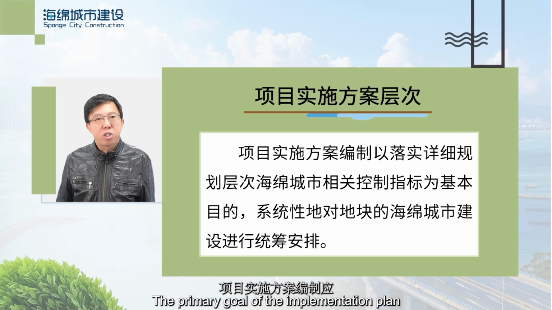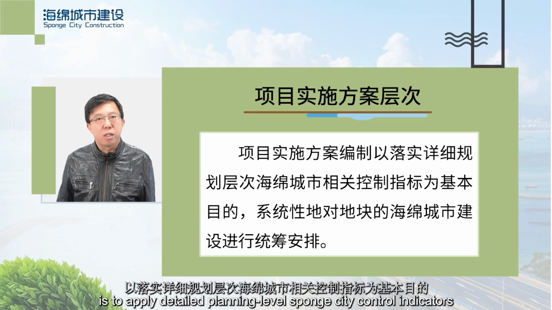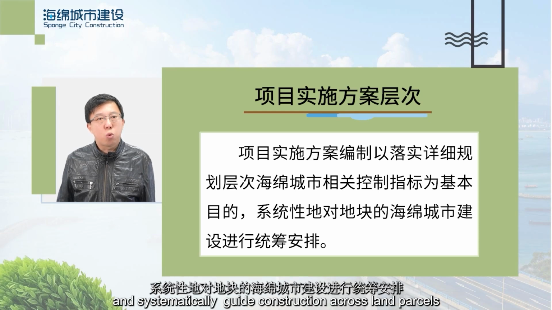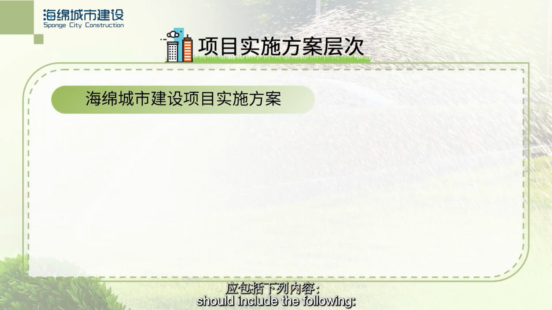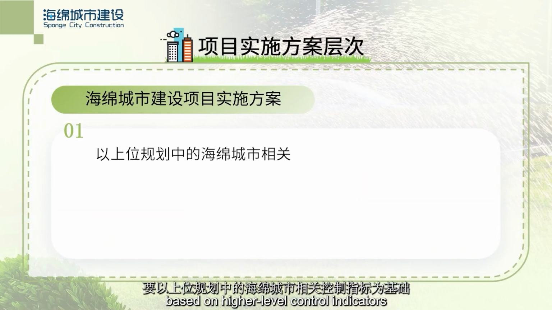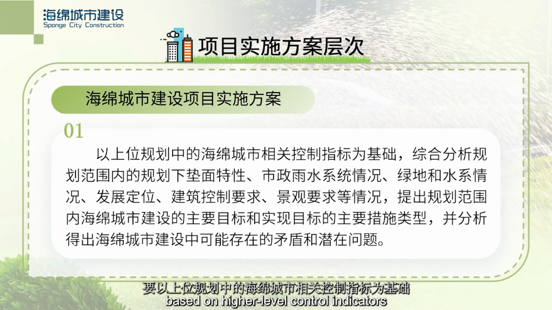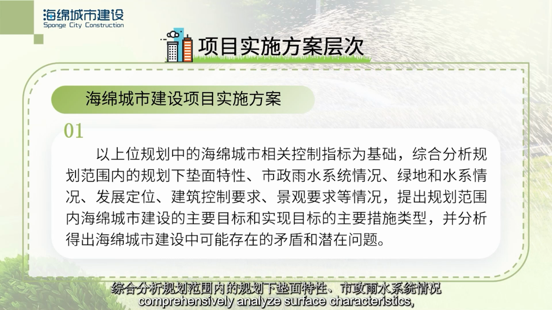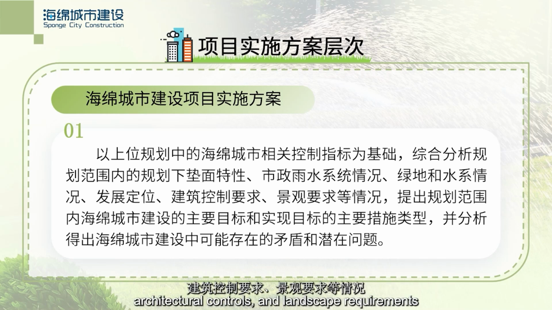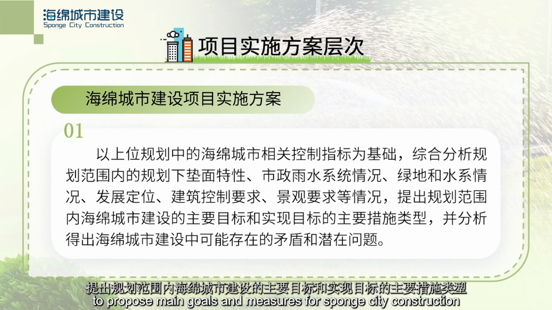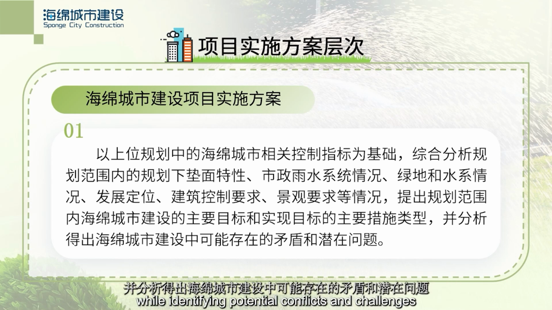The primary goal of the implementation plan is to apply detailed planning-level sponge city control indicators and systematically guide construction across land parcels. A sponge city project implementation plan should include the following. First, based on higher-level control indicators, comprehensively analyze surface characteristics, municipal drainage, green spaces, water systems, development goals, architectural controls, and landscape requirements to propose main goals and measures for sponge city construction, while identifying potential conflicts and challenges.